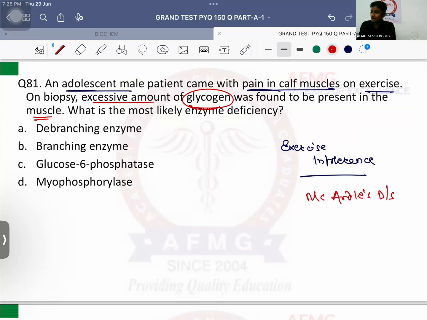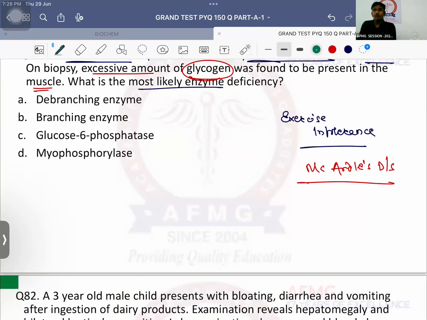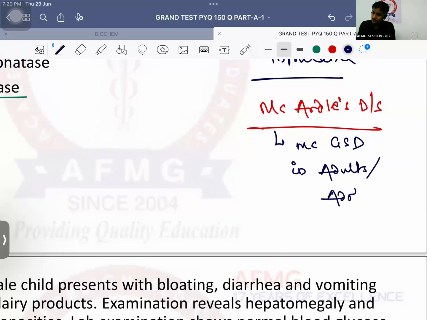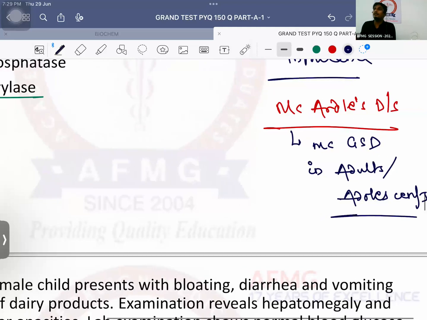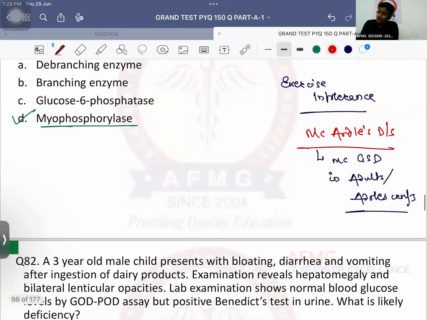And in McArdle's disease, what is the most likely enzyme deficiency? Muscle glycogen phosphorylase, also known as myophosphorylase. Important: the most common glycogen storage disease in children, one year keys. But the most common glycogen storage disease in adults or in adolescents, then your answer should be McArdle's disease. Please remember, here the patient will only have pain or exercise intolerance. That will be the only feature, and muscle biopsy showing glycogen accumulation. Okay, no issues with this, anybody? Rest we have discussed already.